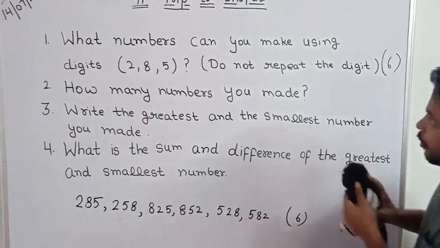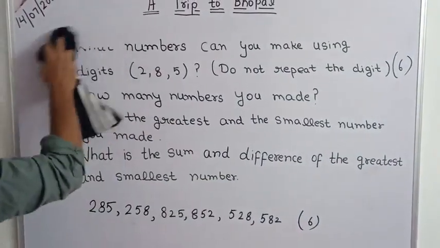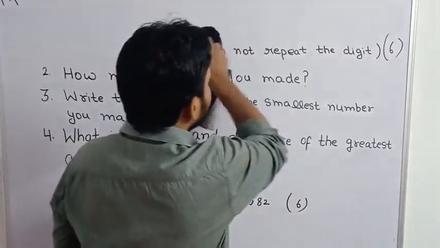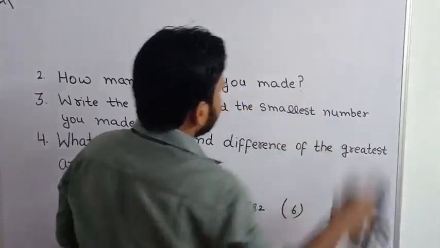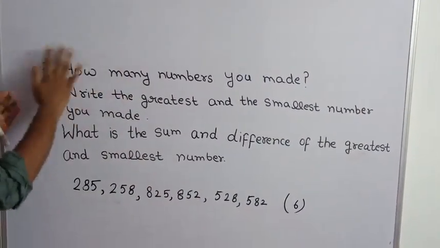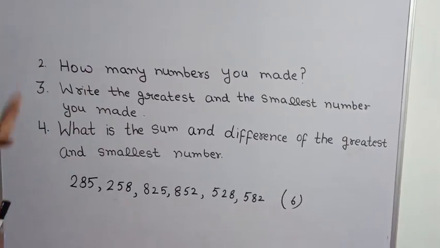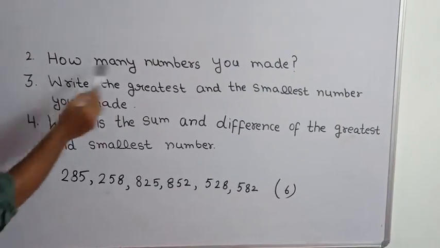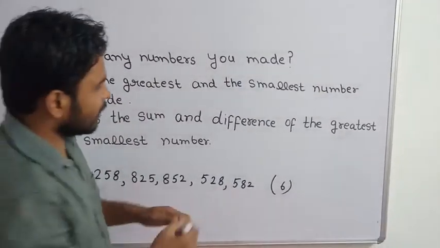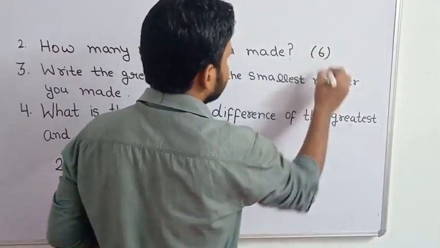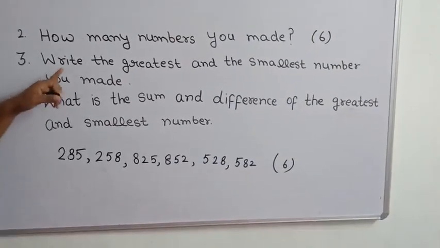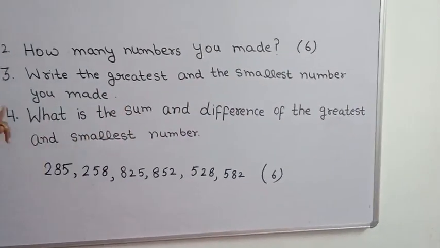Now, first question over. May I rub this? Okay. Now the second question. All these questions are part of the first question. How many numbers did you make? 1, 2, 3, 4, 5, 6. 6 numbers I made. Write the greatest and the smallest number you made.